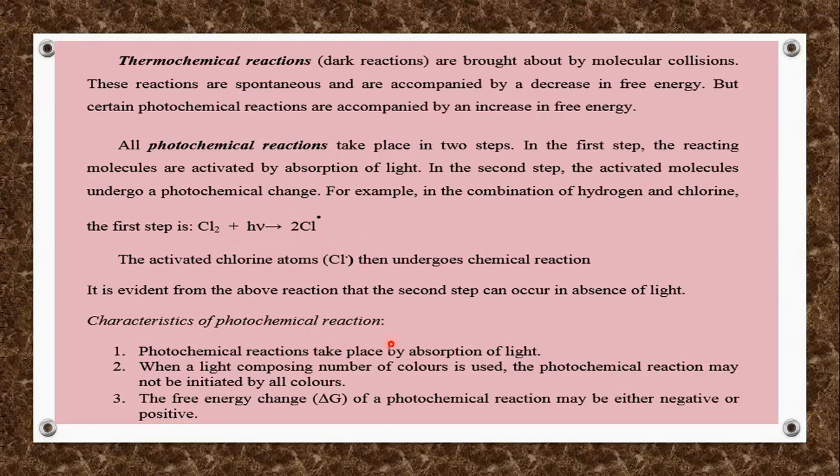A photochemical reaction can only take place by the absorption of light. When light composed of a number of colors is used, the photochemical reaction may not be initiated by all colors. And the free energy change, which we denote by the symbol delta G, of a photochemical reaction is sometimes negative or positive.